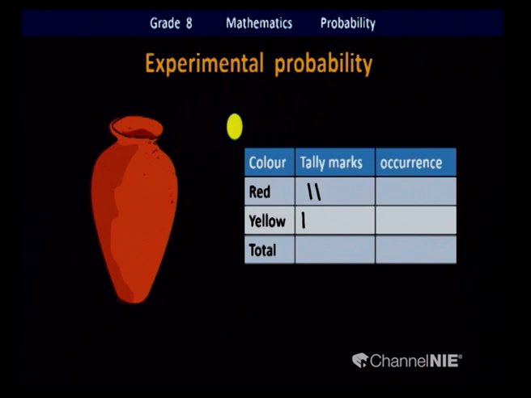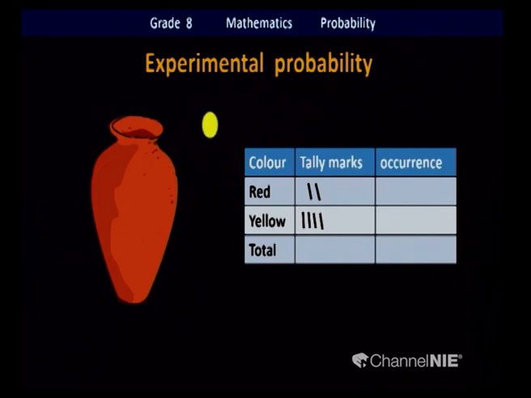So where are you going to mark the tally mark? Yes, at the yellow row. Yes, that is yellow. Put it back. Get another one. Oh, it's also a yellow color one. Shall we mark it? Yes. Put it back. Now how many marbles inside the pot? 5 yellow, 3 red. All 8. Good. Take another one. Yellow. Mark the tally. How many yellow color ones now? 4. Again put it back.